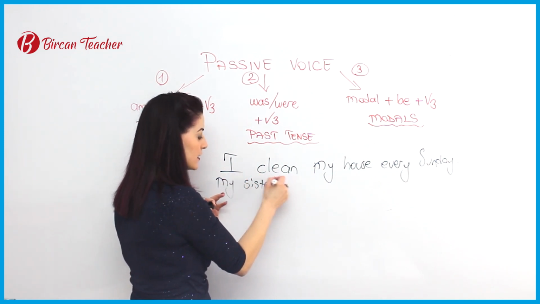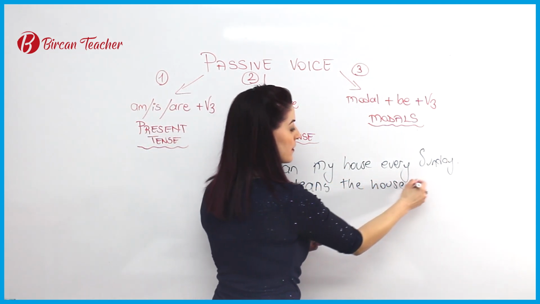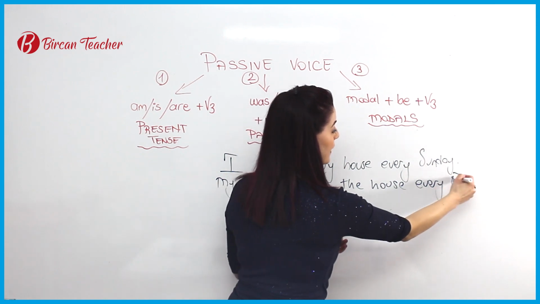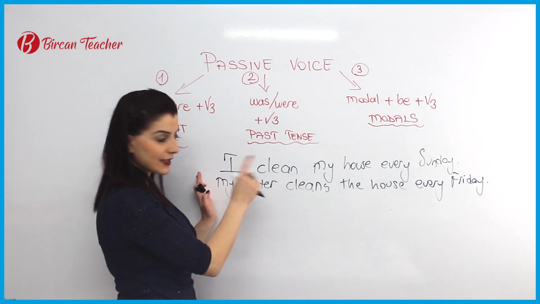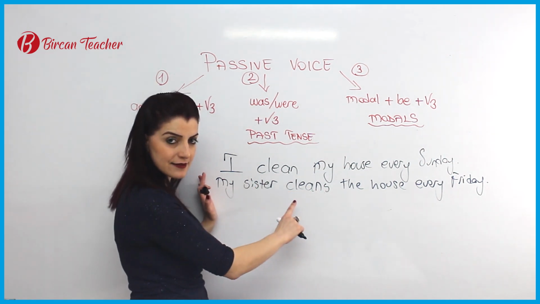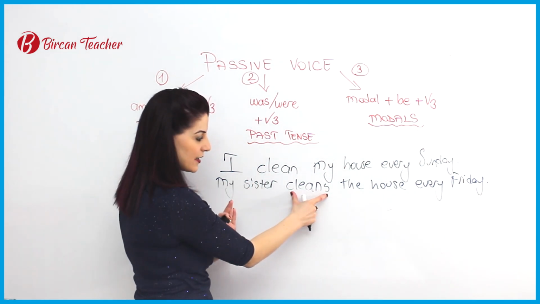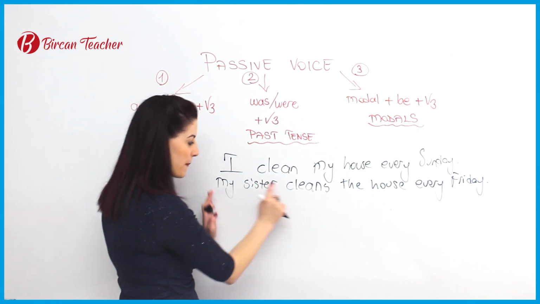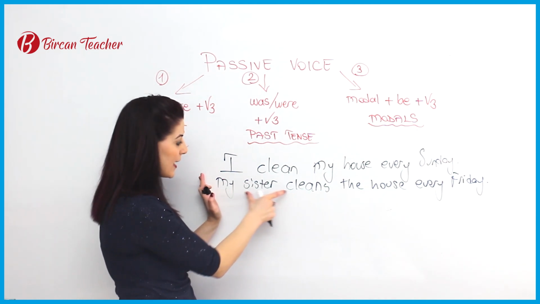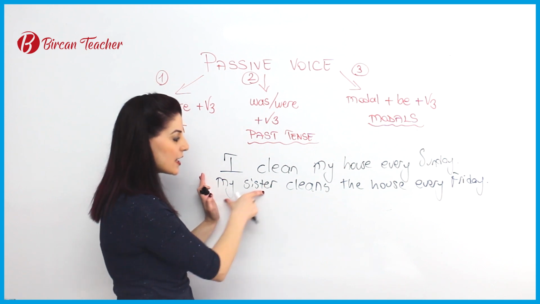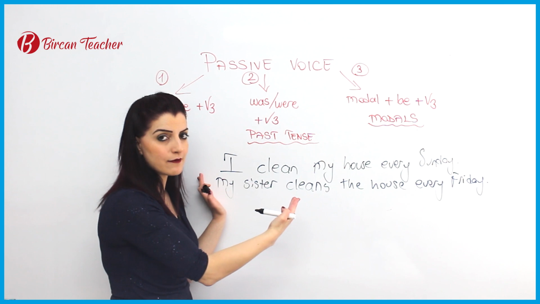Maybe your sister. My sister cleans the house every Friday. So here, again, you can clearly see in simple present tense, this person does this action, cleaning, your sister. In this sentence, actively, she does this action. That's why the name is active voice.